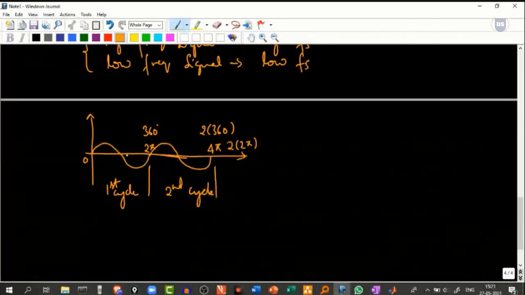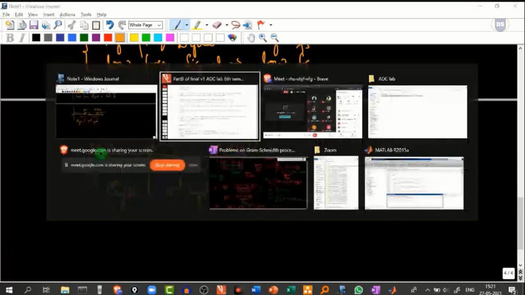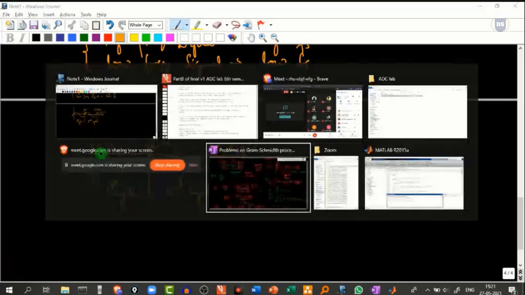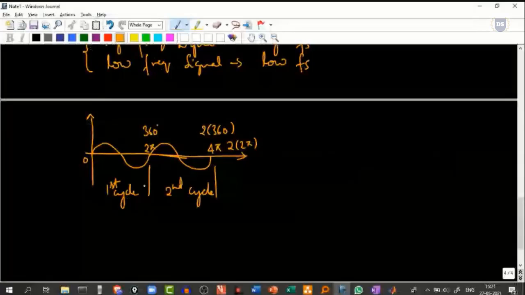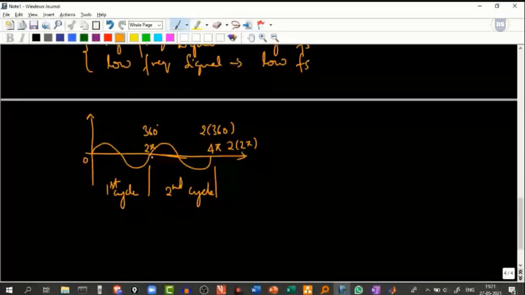And we are trying to create different values of theta over here. We are considering different values of theta, and that theta value is 2 pi by n1. We are trying to vary this theta as 2 pi by n1, where we have assumed that for a single cycle, we got to have 16 samples.